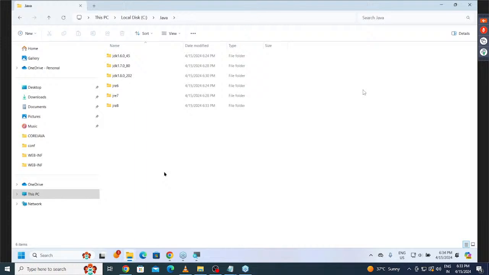Already in the last session I gave an explanation, but again I'm telling you. Version to version, differences are available in the Java features. Some new features are introduced in Java 8. Some existing features may be deprecated, meaning outdated features may be removed. We need to understand which features are removed in Java 8 and which new features are added in Java 8. The same thing we are going to follow in Java 6 and Java 7. For each and every version, some new features are available and some older features are removed.